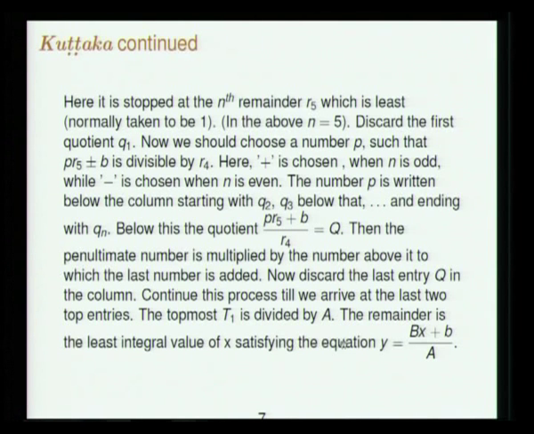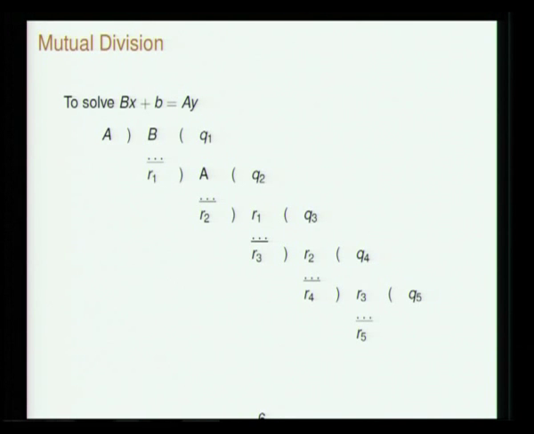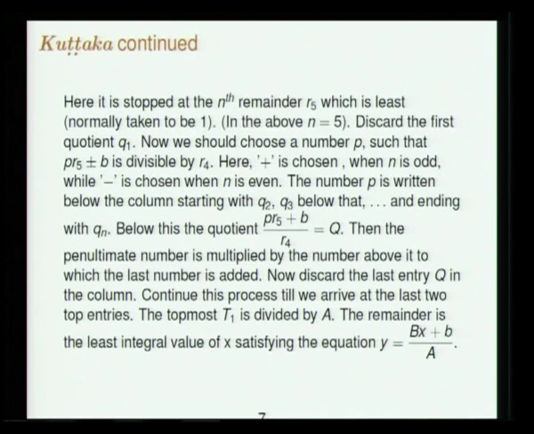I have put it there like that. Now, discard the first quotient q1. The other quotients q2, q3, q4, q5 you write as a valli, that is a column one below the other, and we should choose a number p such that p r5 plus or minus b is divisible by r4. Here plus is chosen when n is odd and minus is chosen when n is even. The number p is written below the column starting with q2 and ending with qn, and below this the quotient of p r5 plus b by r4 is q.